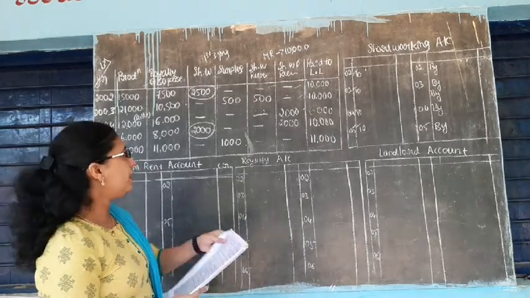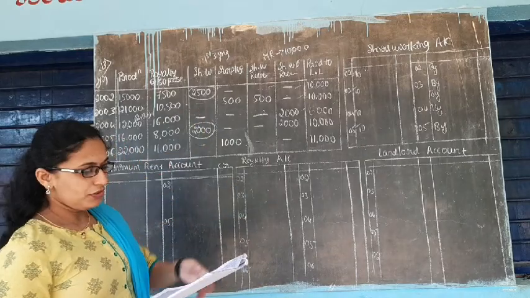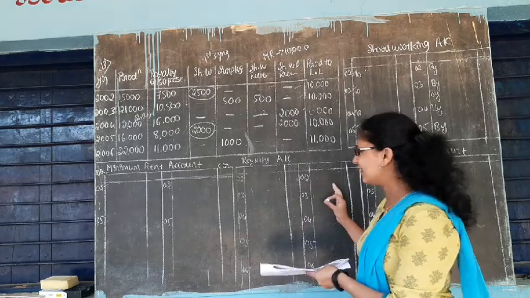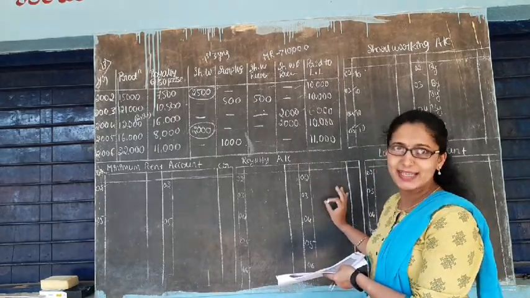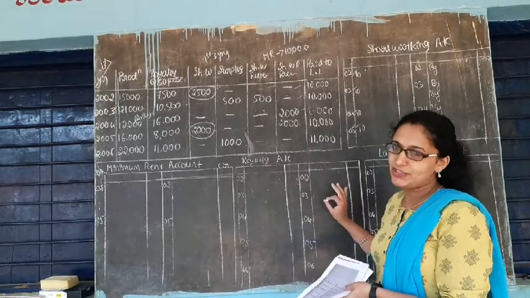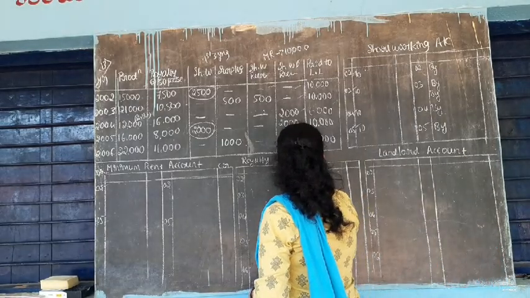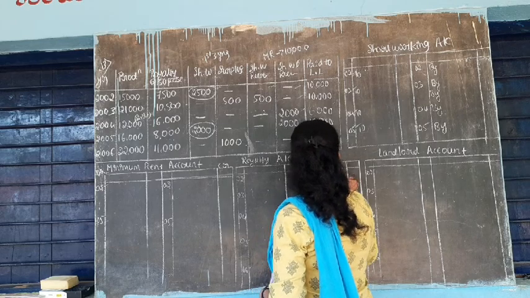First, as usual, the royalty account. See here, I told you that in the royalty account only 2 entries will come, that is on the credit side by production. Okay, directly you can write it here without preparing the journal entry. Royalty account credited by production account.